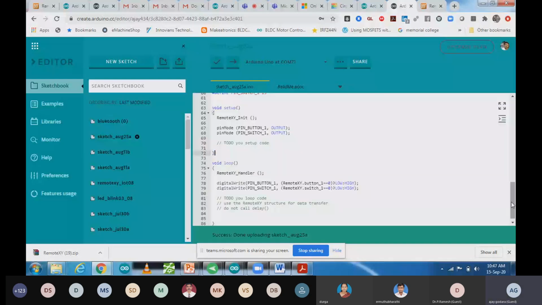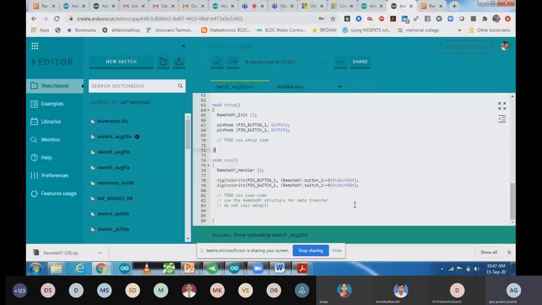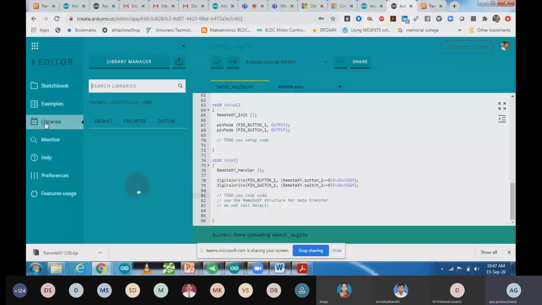Now after that we have to add library. For that we have to go to library over here, and in the library we have to select custom, because custom library we are adding it over here. So as we are going to click on the custom, there will be option of add a library as a zip file. So upload as a zip file, because we have a library downloaded in the format of zip.